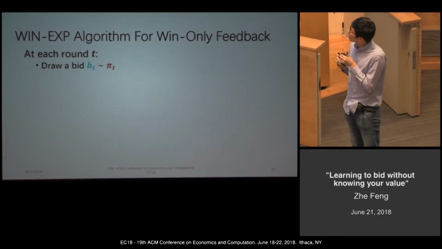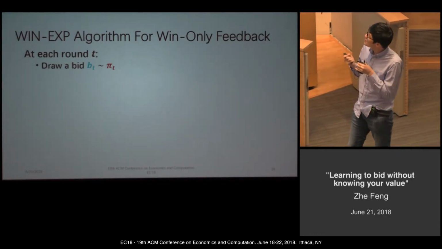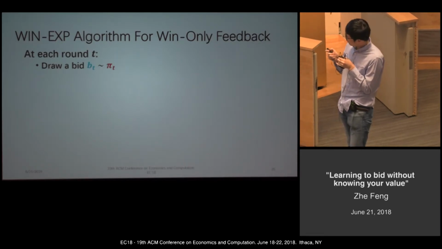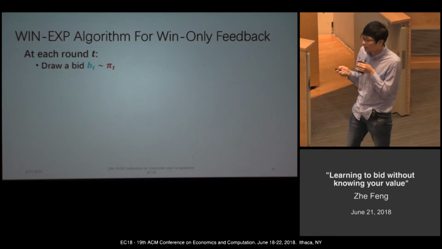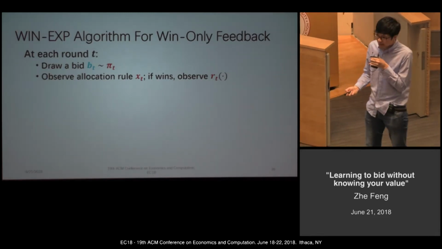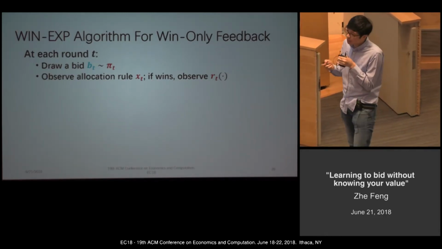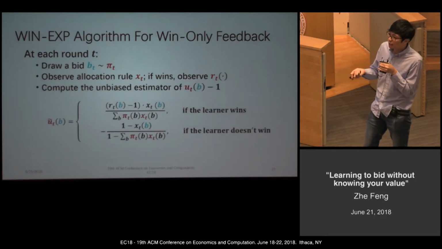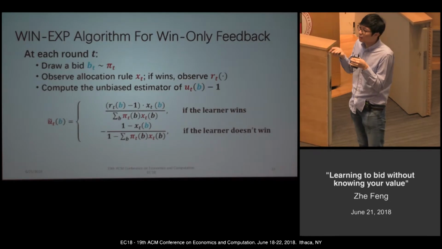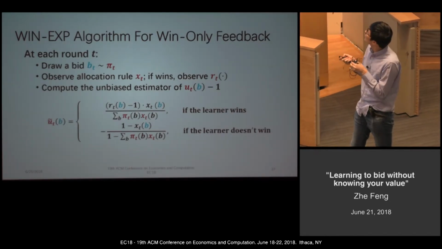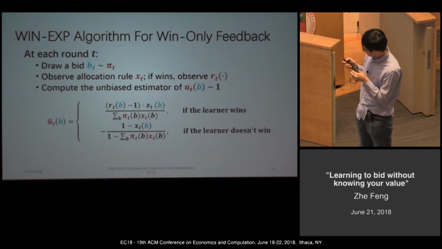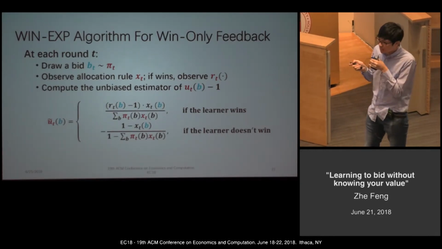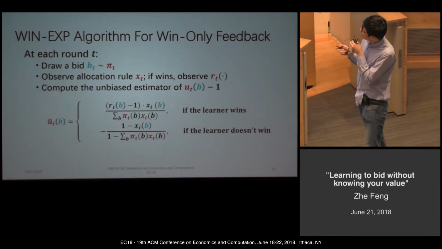Okay. So our WinEXP algorithm for this feedback is as follows. Every day, the learner will draw a bid from a distribution pi_t, and he will observe the allocation rule x_t. And suppose the learner wins, he also observes the reward function. Given this information, the learner can compute the so-called unbiased estimator of this utility function u_t minus 1. So if the learner wins, this unbiased estimator u tilde_t(b) is equal to this formula.